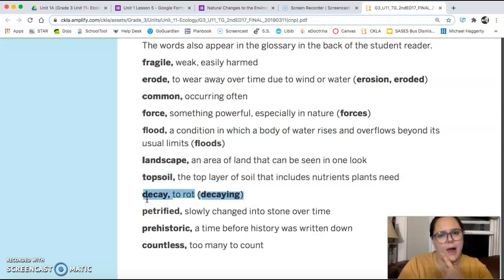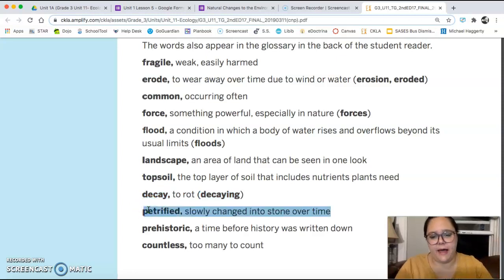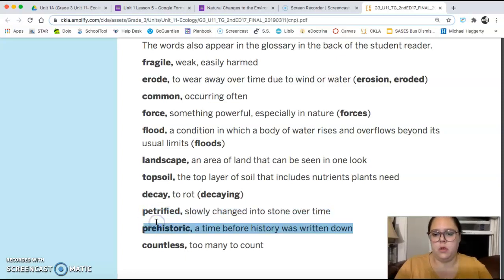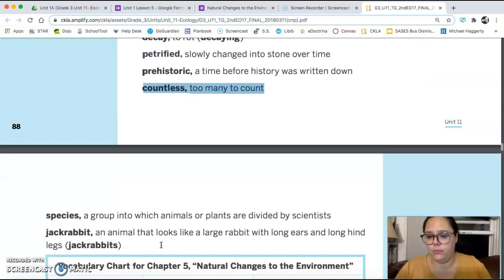Decay means to rot, like to die. Petrified is slowly changed into stone over time. Prehistoric is a time before history was written down. Countless, too many to count.